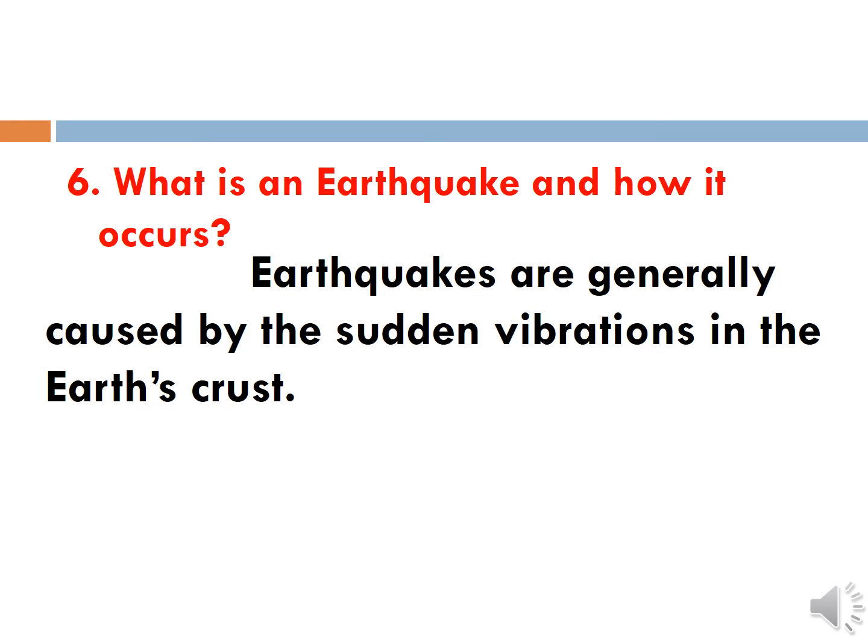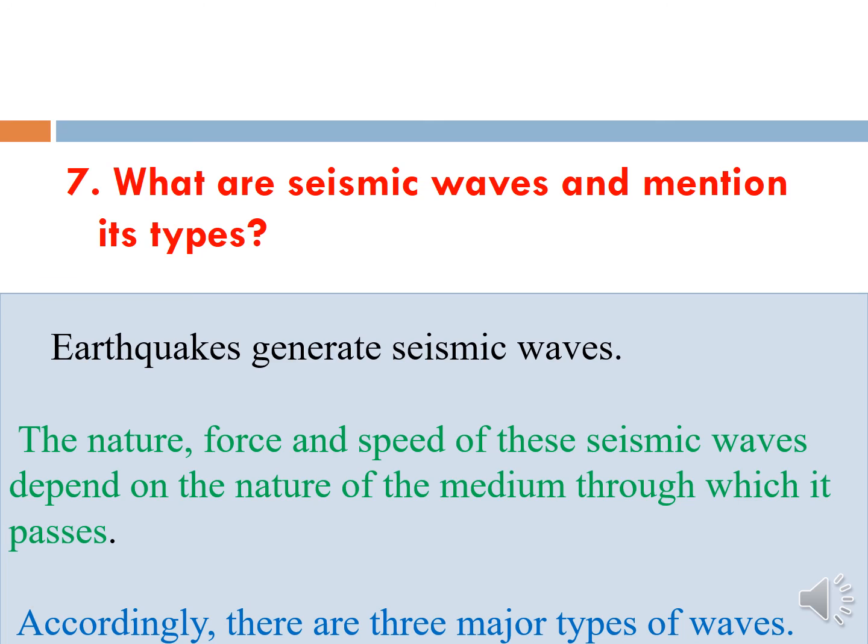Your handwriting should be very neat and clear. Write neatly. And the next question is, what are seismic waves and mention its types? What are seismic waves and mention its types?